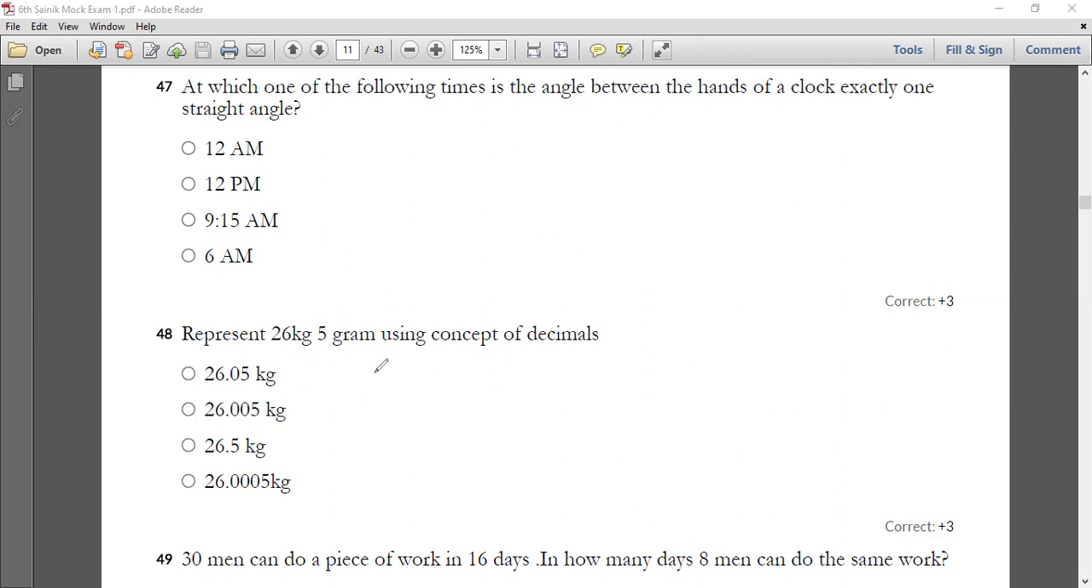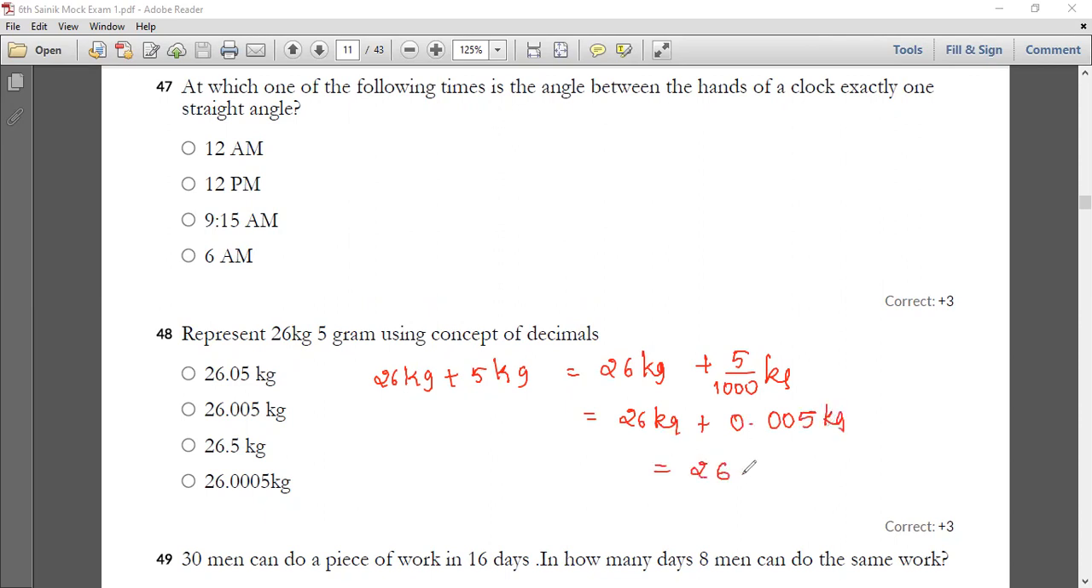Listen to me. That is 26 kg plus 5 g, which is equal to 26 kg plus 5 by 1000 kg. Let us convert this into kg only. So 26 kg plus 0.005 kg, which will give you 26.005 kg. So your answer is option B. Option B is your correct answer. Hope everybody got your 48th question.